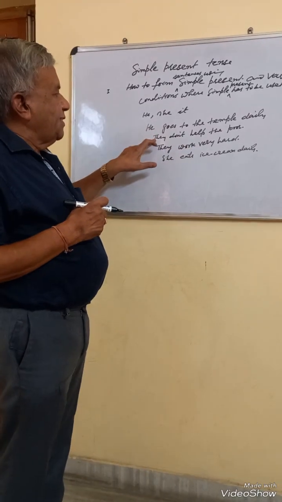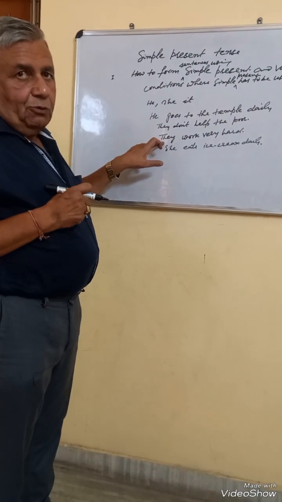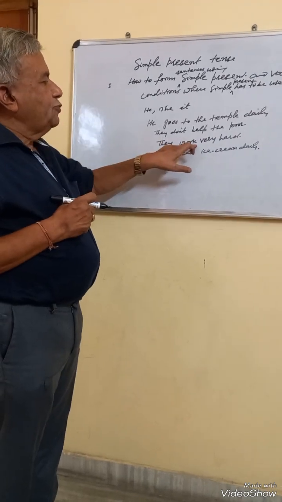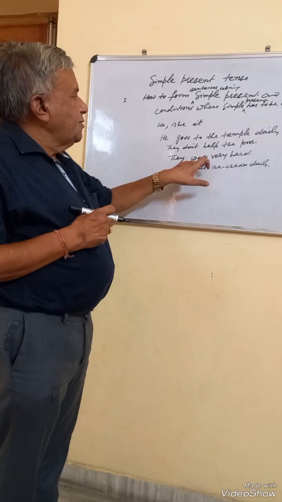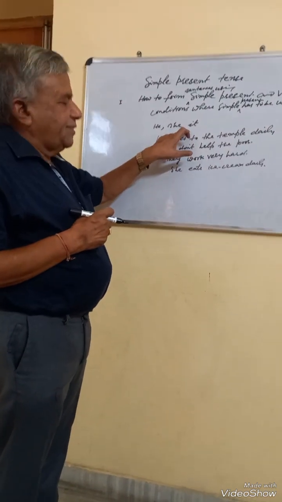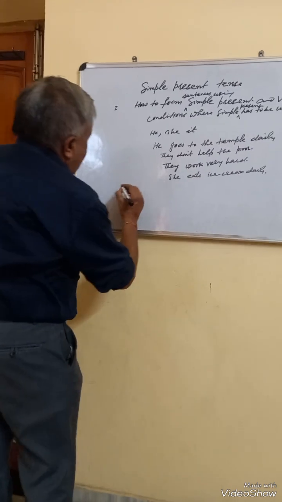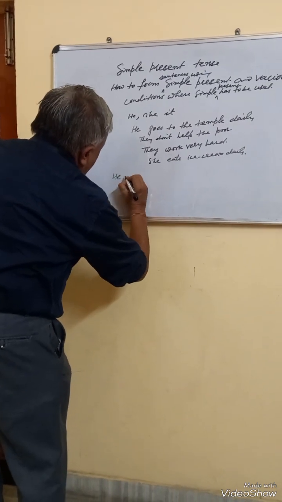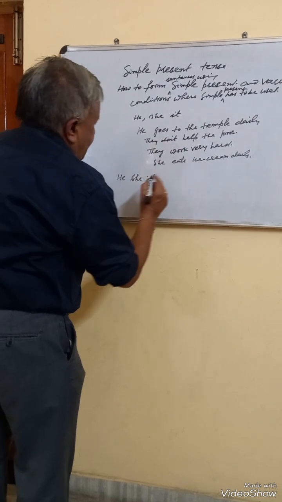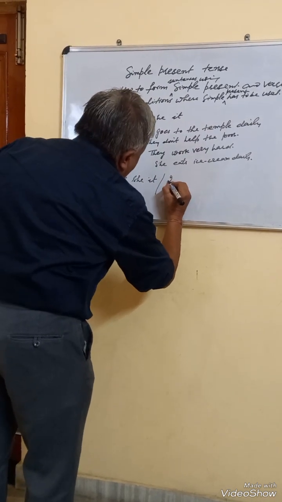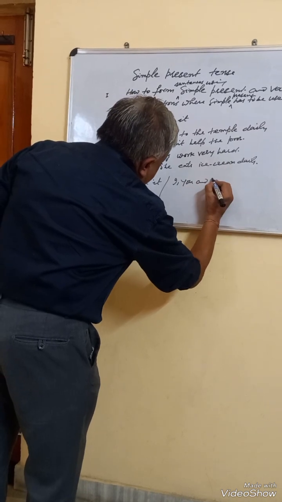But if the subject is plural, as in they work very hard, they is a plural subject, then we use only base verb without using s or es. So we have to put these subjects into two categories. One is third person singular, that is he, she, it, and the second category is I, you, and plural subject.